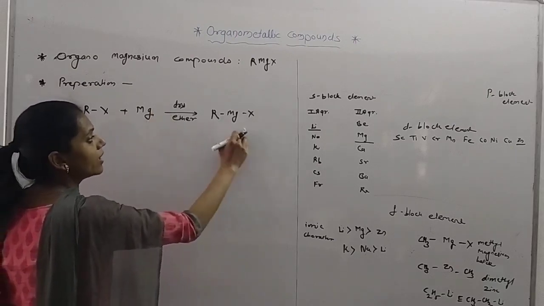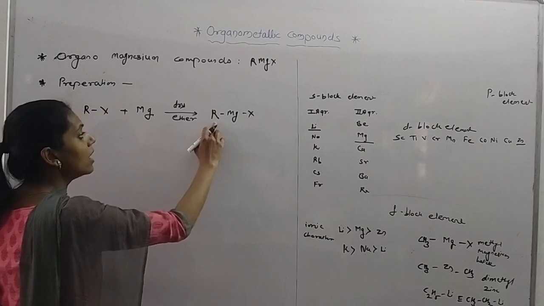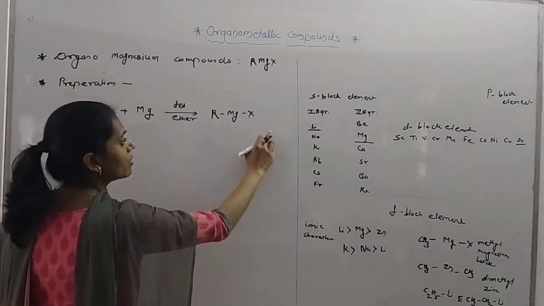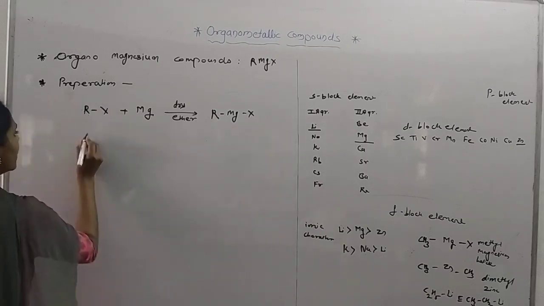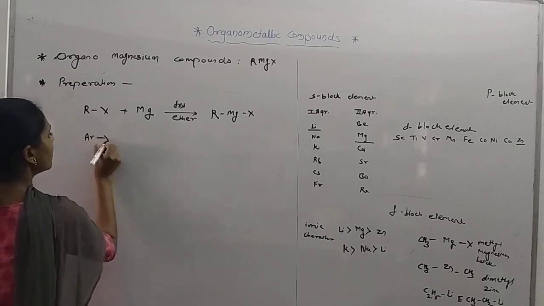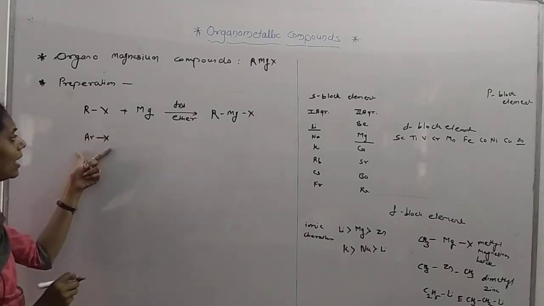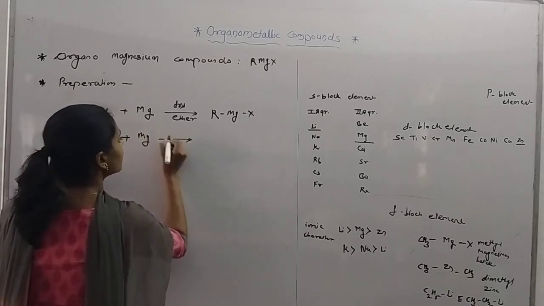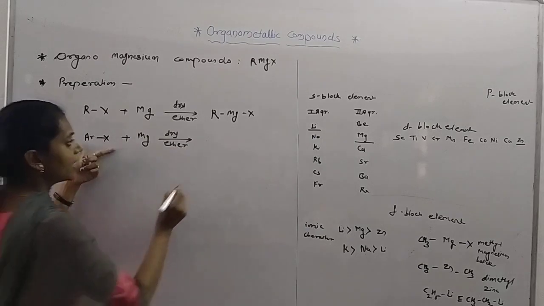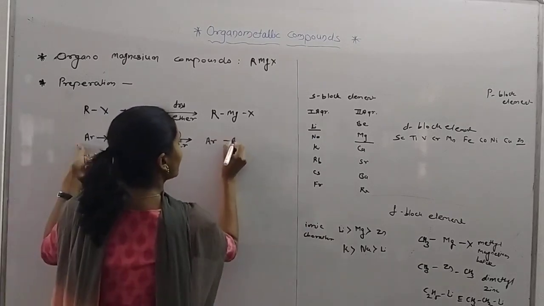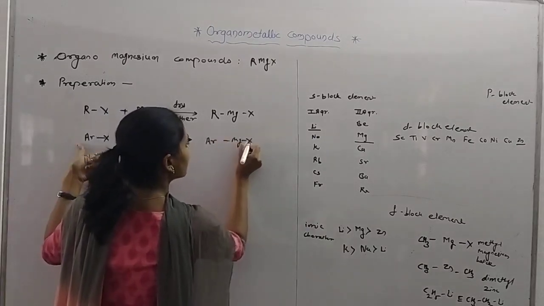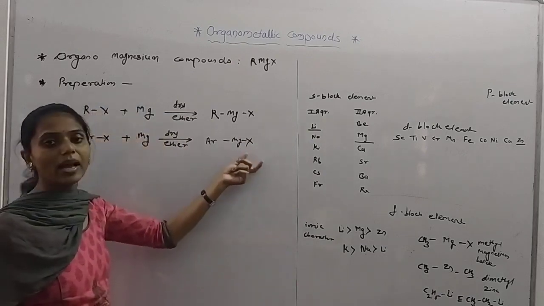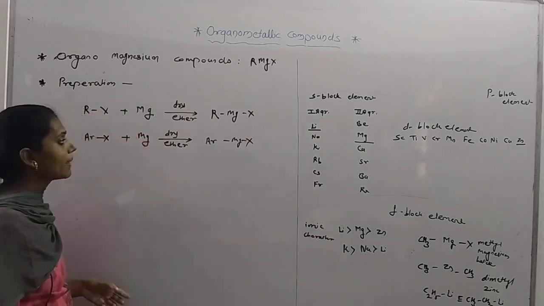We get the Grignard reagent, or we can say the alkyl magnesium halide. Another example: this is an aryl halide. When reacted with magnesium in presence of dry ether, ArMgX, that is aryl magnesium halide, will be formed here.